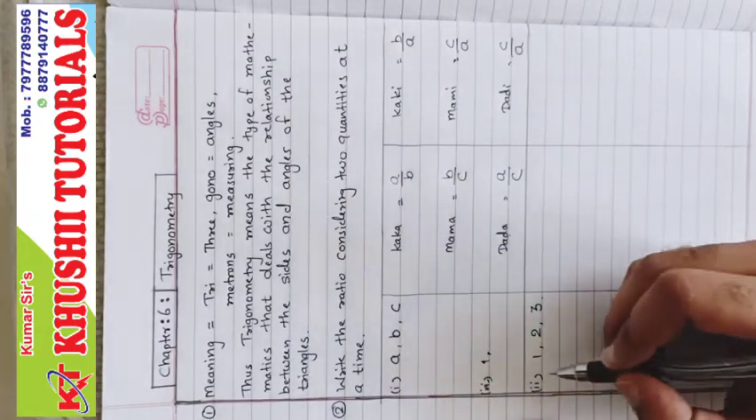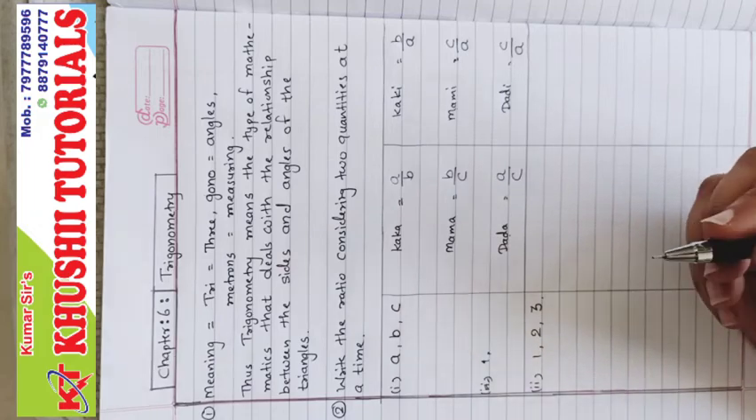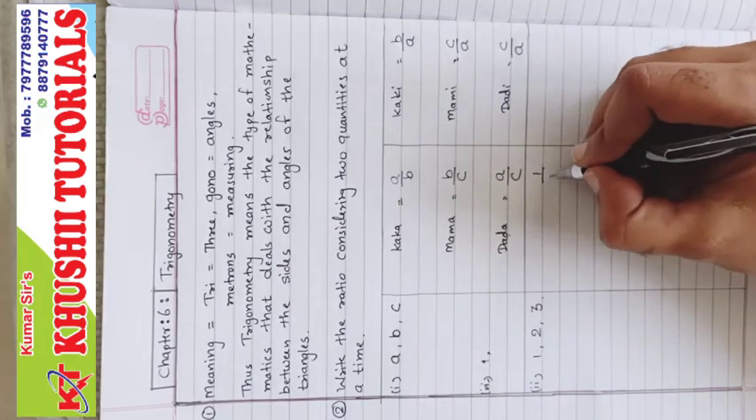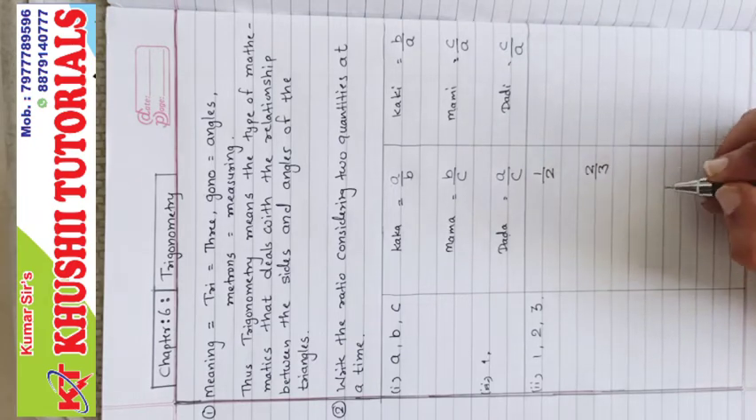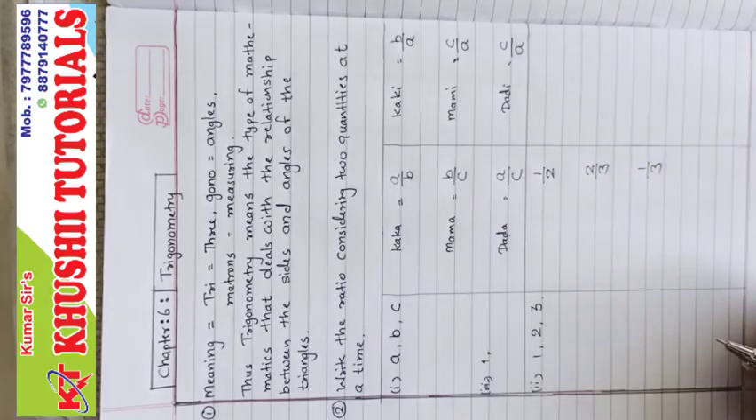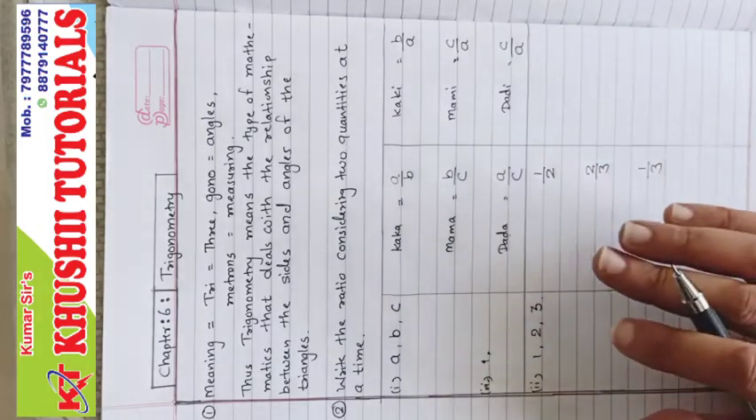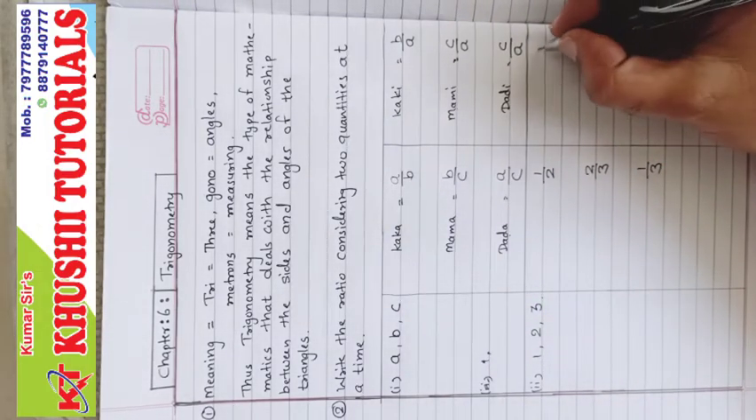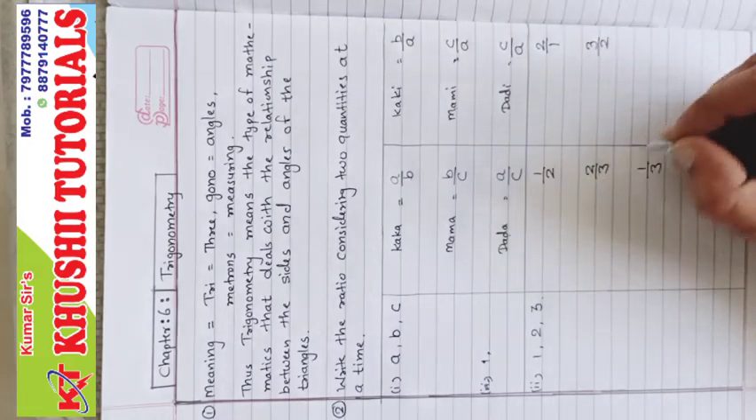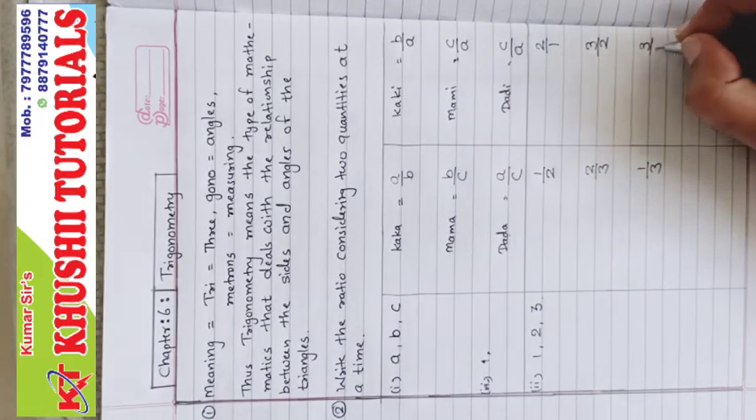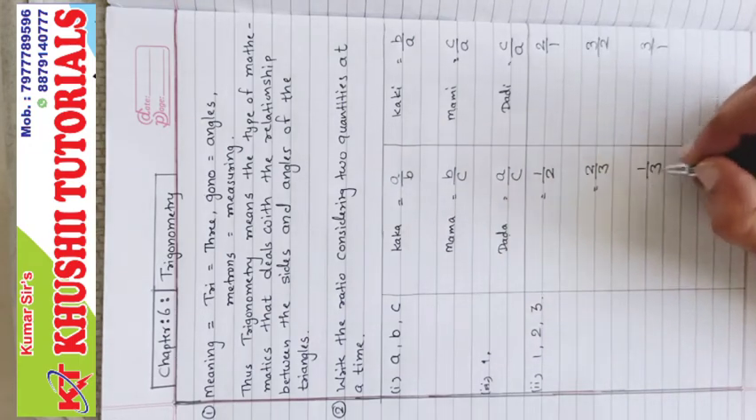The next, 1, 2, 3. Similarly, how many ratios we can make? 1 upon 2, then 2 upon 3, and then 1 upon 3. These are three original ratios, and other three ratios will be the reciprocal of it. It will be like 2 by 1, 3 by 2, correct, and 3 by 1. We can give name to this ratio as well.